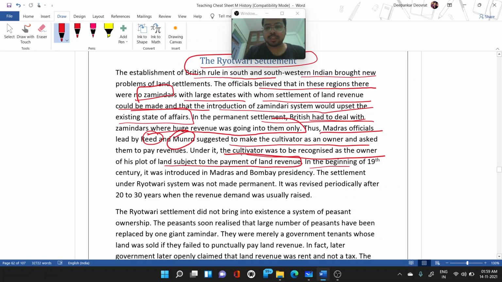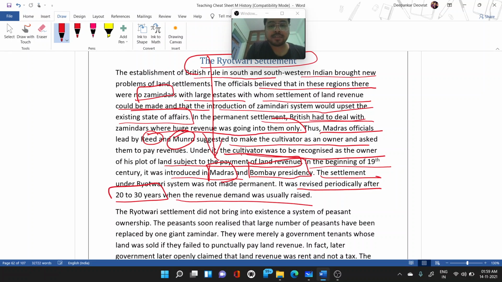In the beginning of the 19th century, this Rayatwadi settlement was introduced in Madras and the Bombay Presidency. The settlement under the Rayatwadi system was not made permanent. It was revised periodically, after 20 to 30 years, when the revenue demand was usually raised.